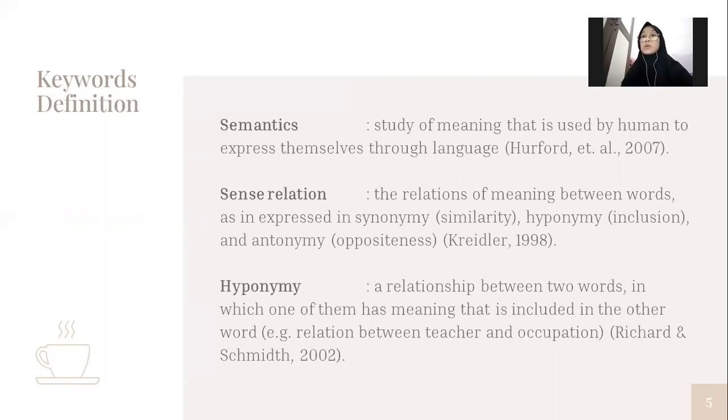And hyponymy, a relationship between two words in which one of them has a meaning that is included in the other word. For example, the relation between teacher and occupation, where teacher is an occupation, and one of the occupations is teacher.